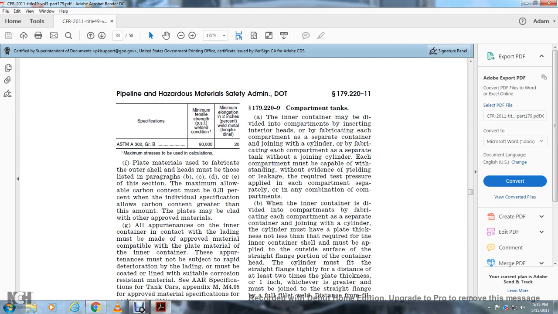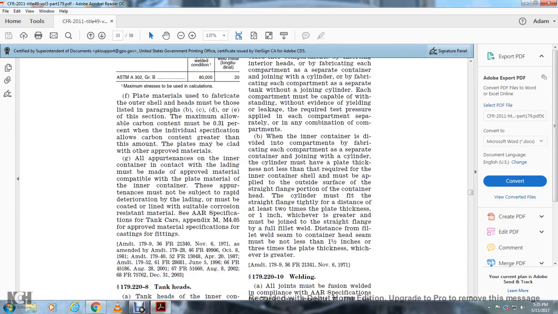179.229, compartment tanks. The inner container may be divided into compartments by inserting interior heads, and by fabricating each of the compartments as a separate container with the joining of the cylinder. Each of the compartments must be capable of withstanding, without evidence of yielding or leakage, the required test pressure applied to each of the compartments separately, and to any combination of the compartments.